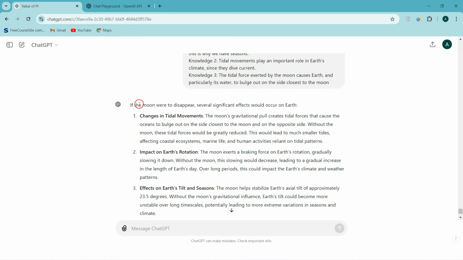Impact on climate and weather patterns. Okay, and it has used some of its own knowledge and also the knowledge we have provided. Based on that, it provided the answer. Okay, this is how you can use generated knowledge in the prompt. So you can use this generated knowledge prompt for better results, especially in the case of reasoning.